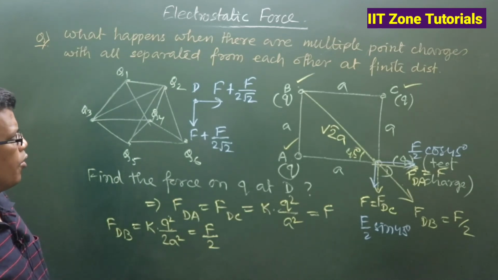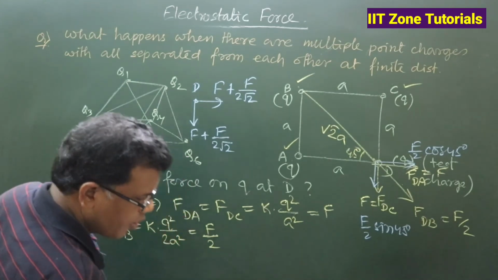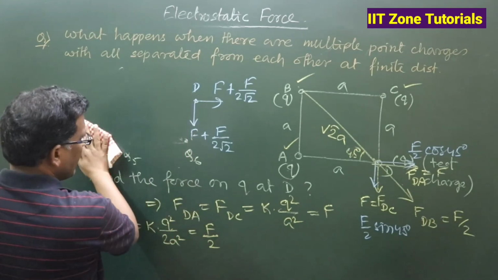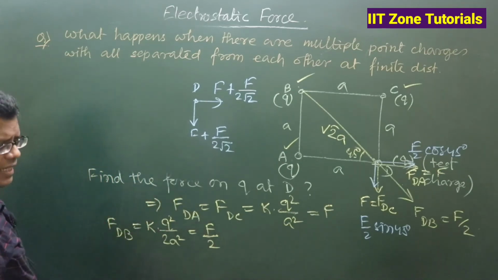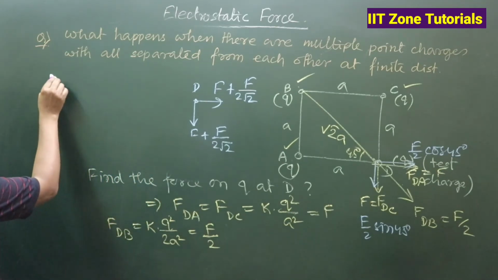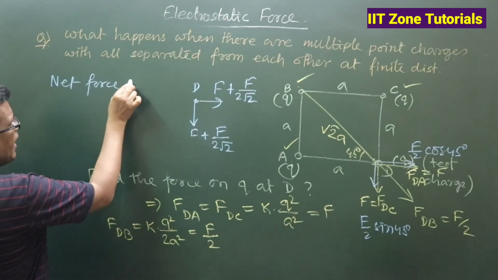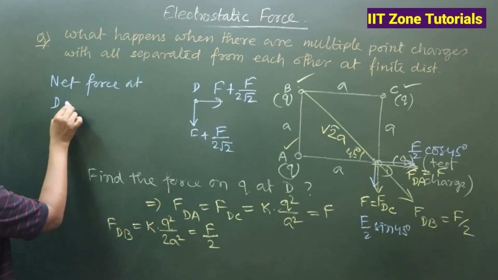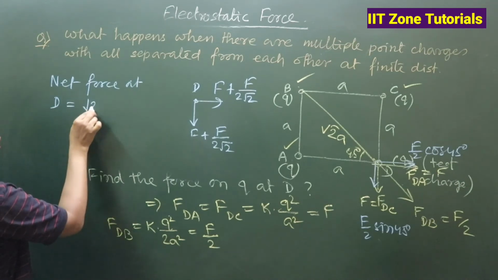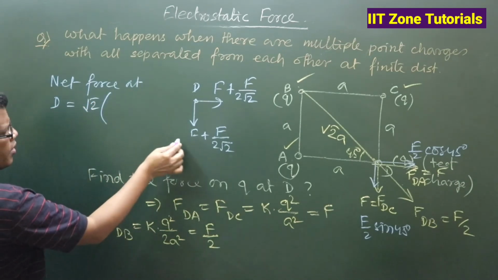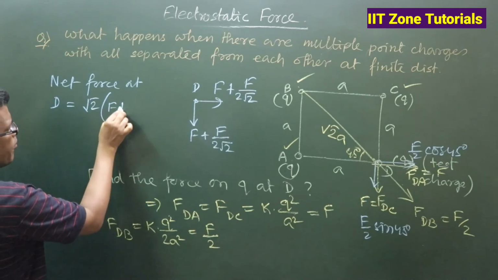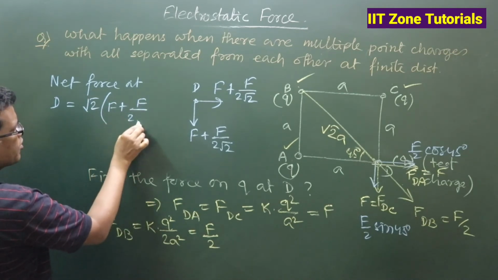The resultant force that I can express at D, so the net force at D, can be written as root 2 into F plus F by 2 root 2, yes or no?